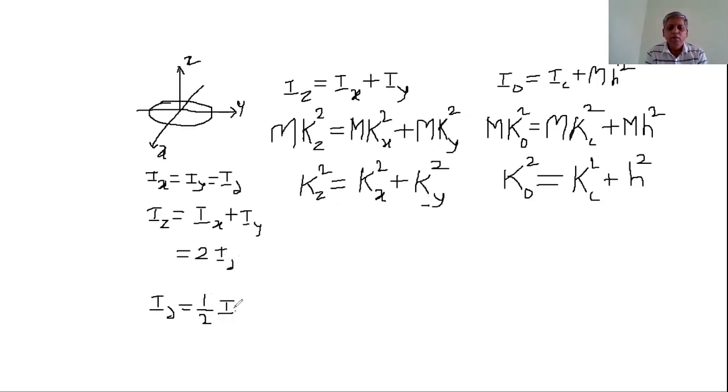But we know the moment of inertia about the perpendicular axis is mr square. Therefore, the moment of inertia of the ring about the diameter is half mr square. This is the expression for the moment of inertia about the diameter.